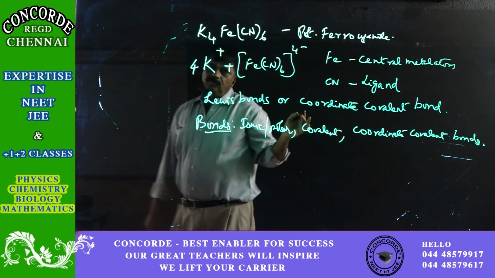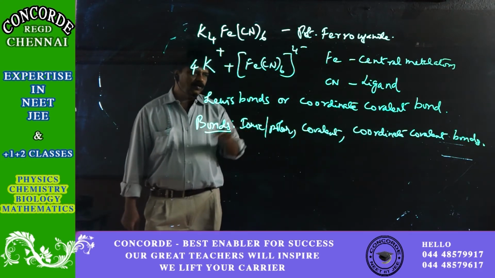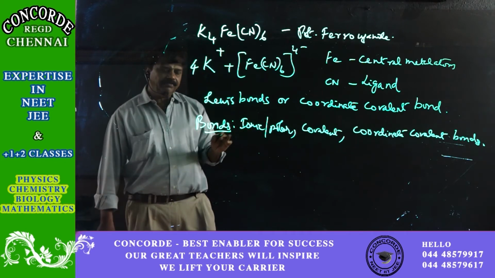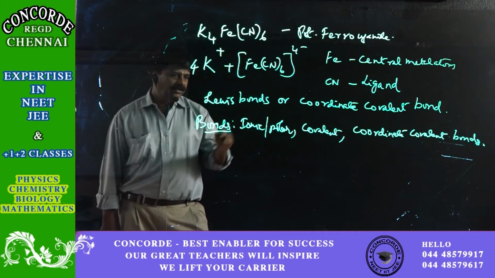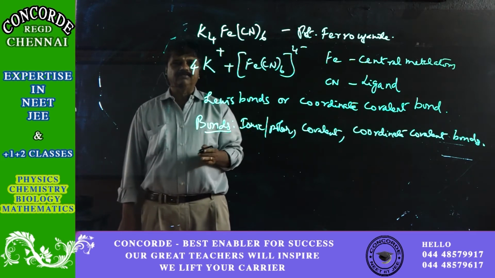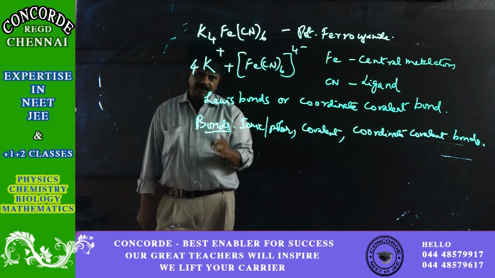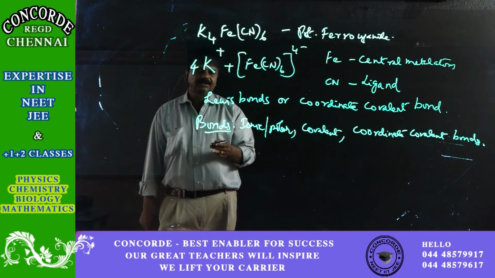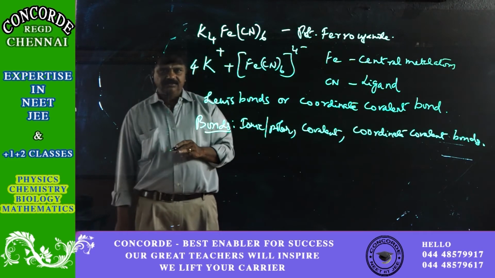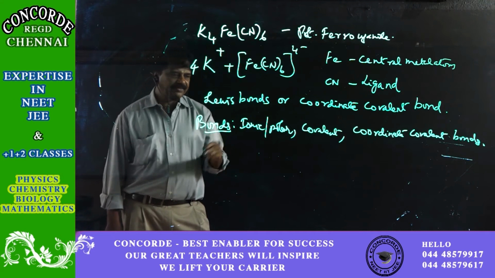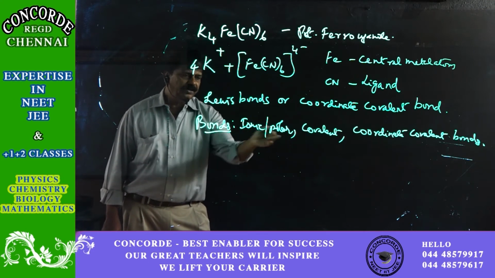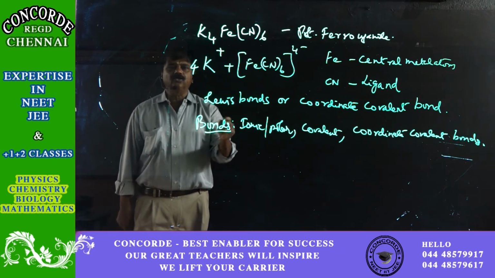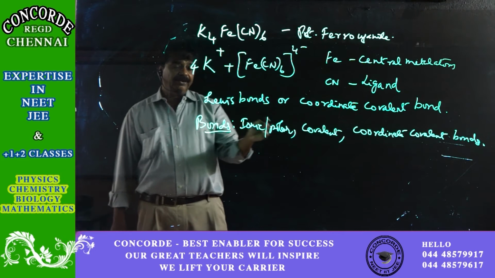Okay, so how are these coordinate covalent compounds or coordinate covalent bonds formed? You know very well that for forming a bond, a minimum of 2 electrons are required. And for an ionic or polar bond, one of the ions gives an electron and the other ion accepts the electron. So one is donating, the other is accepting. The compound formed is an ionic compound or a polar compound, and the bond formed is an ionic bond or a polar bond.